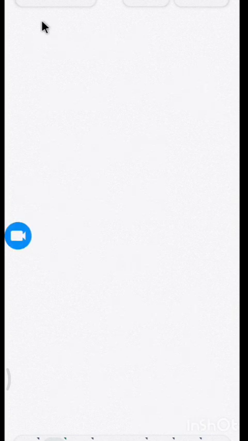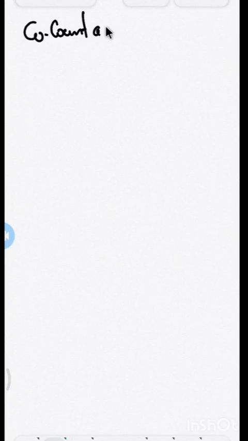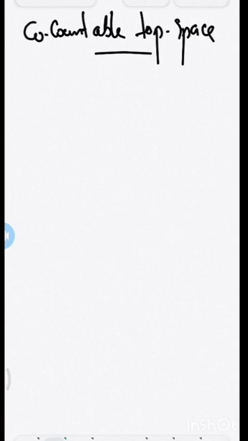In a similar manner, we will see another example, a co-countable topological space. For a co-countable topological space, we need an uncountable set. Let X be an uncountable set.